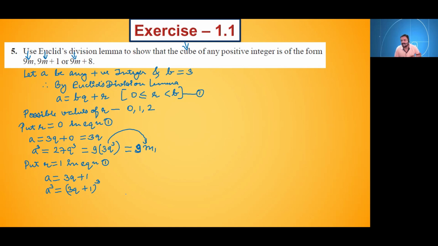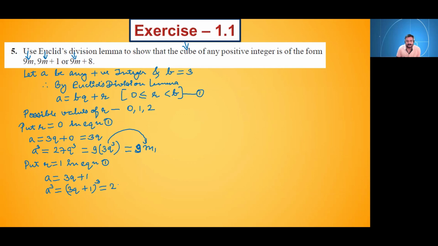Yes, Shravani, you will get 9m1 plus 1, correct. 9m2 plus 1. What is the formula for a plus b whole cube? a cube plus b cube plus 3ab inside bracket a plus b. Okay, correct. Its formula is a cube plus 3a square b plus 3ab square plus b cube. So we will use it. So what we will get?